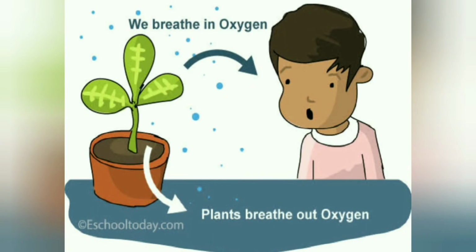Children, all living things on the earth need air to breathe. Without air we cannot live. If air is not there, then we will die. Animals, plants, human beings, we all need air to live. We need air to breathe. We animals breathe in oxygen, and plants breathe in carbon dioxide.